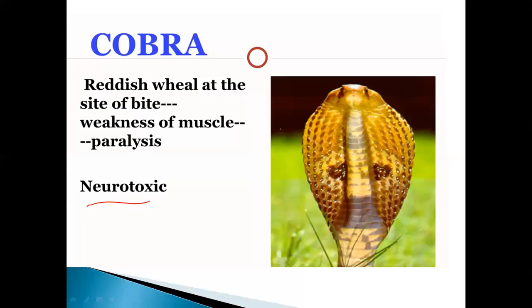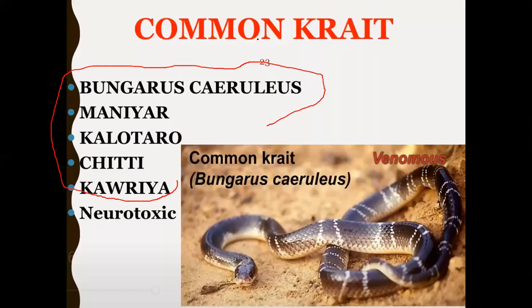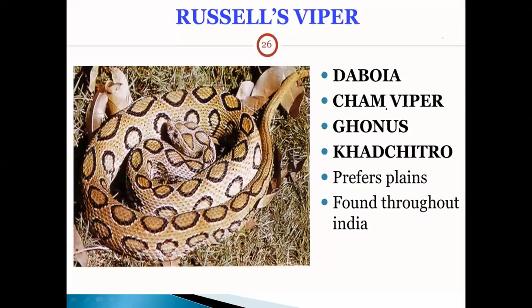Common krait. These are the common names for the common krait. It's not important, but just for knowledge, I have kept these names. And it is a neurotoxic. This is an image of common krait. It prefers the plains and is found throughout India.